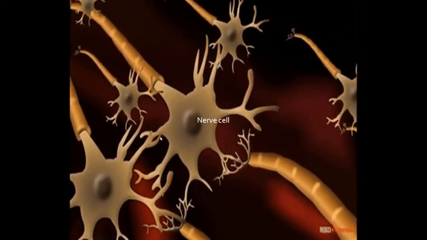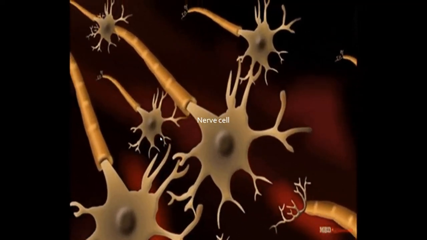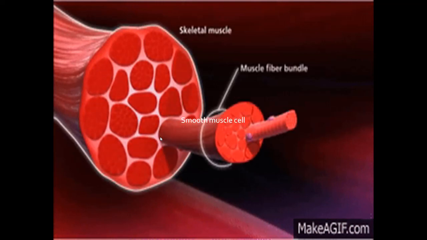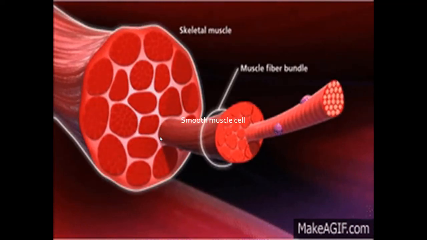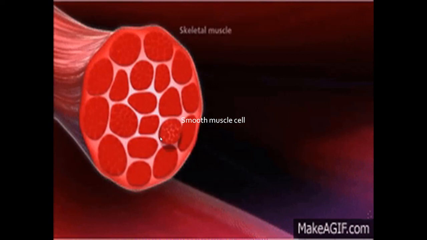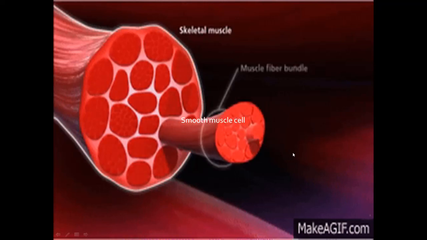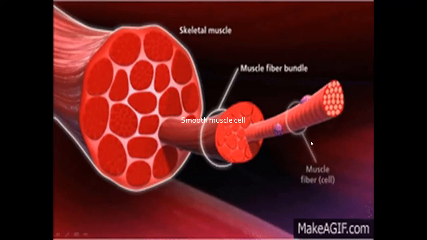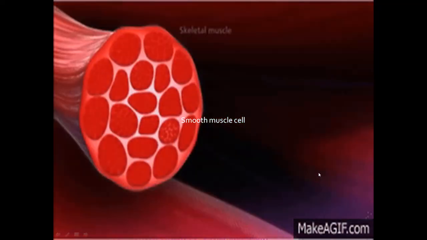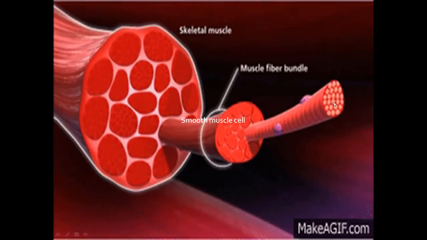Don't you think these are so different? Yes. These are smooth muscle cells. You can see skeletal muscle is made up of muscle fiber bundles, and each muscle fiber bundle consists of muscle fibers, each of which is called a cell, a muscle cell. This is a muscle cell here.